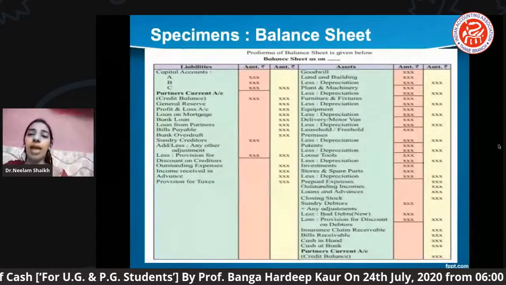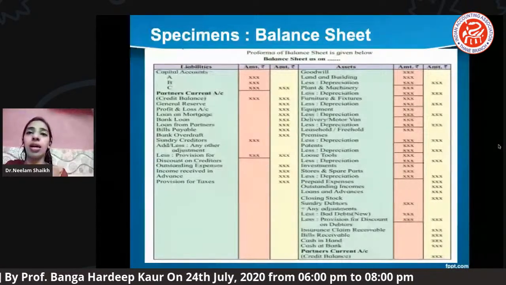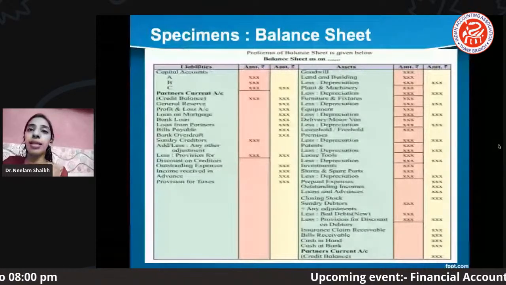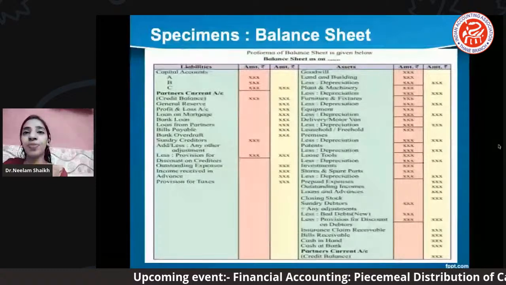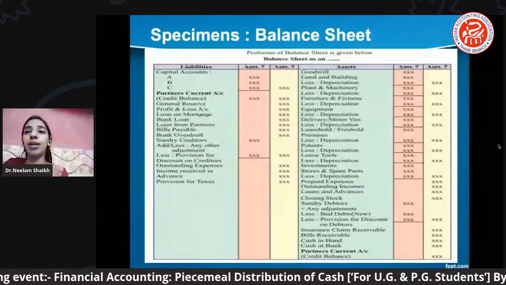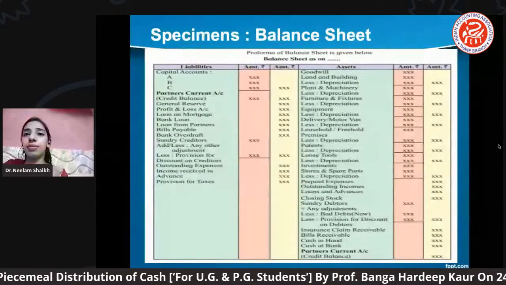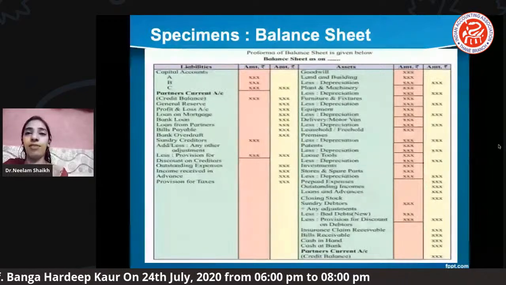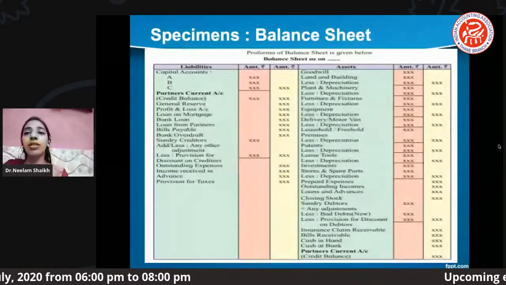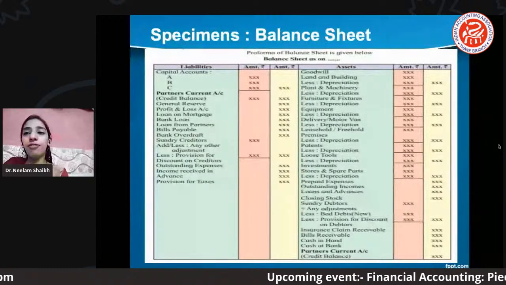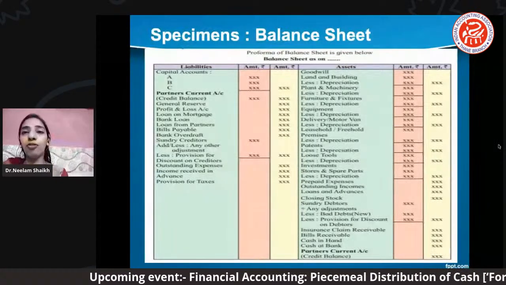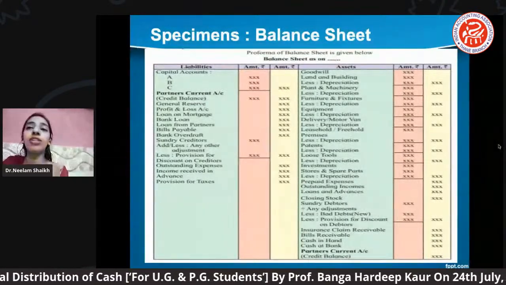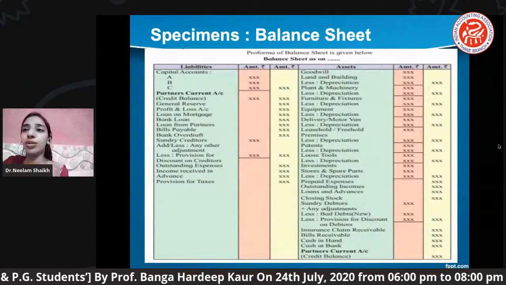Okay, provision for tax, the tax which is going to occur in future, or maybe at the end of the financial year, right? So for that, usually you may find the firms keep a certain provision, they keep it ready as a provision. Why? Because when the tax is actually supposed to be paid, at that time the company or the firm will have the provision related to that specific payment, that is taxation. So provision for tax is also one of the liabilities which we usually see.